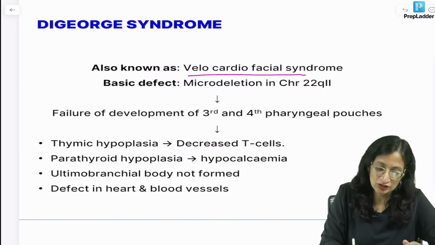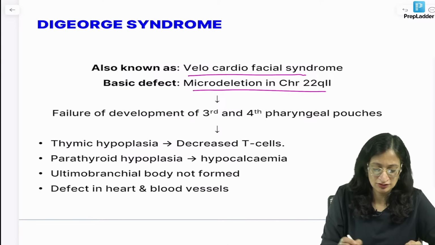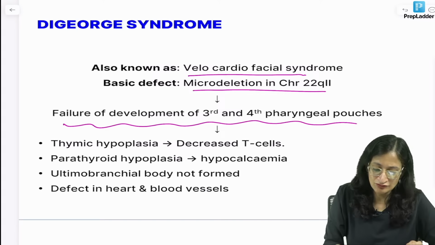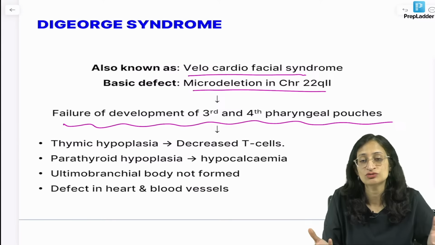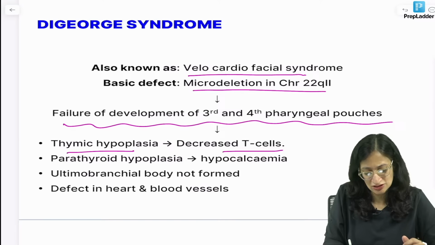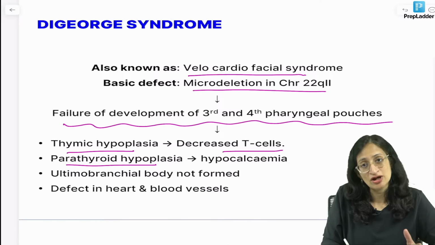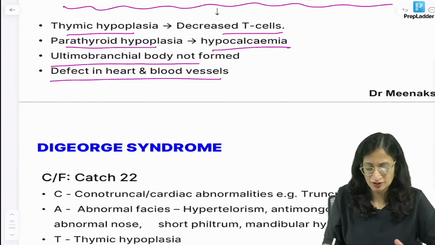It is also called velocardiofacial syndrome. There is a microdeletion in chromosome 22, long arm, 22q11. Failure of development of the 3rd and 4th pharyngeal pouches. Now, the structures that develop from the 3rd and 4th pharyngeal pouches will obviously get affected. So, there is thymic hypoplasia, so decreased T cells, and parathyroid hypoplasia, so hypocalcemia is there. Ultimobranchial body is not formed and there is a defect in heart and blood vessels.